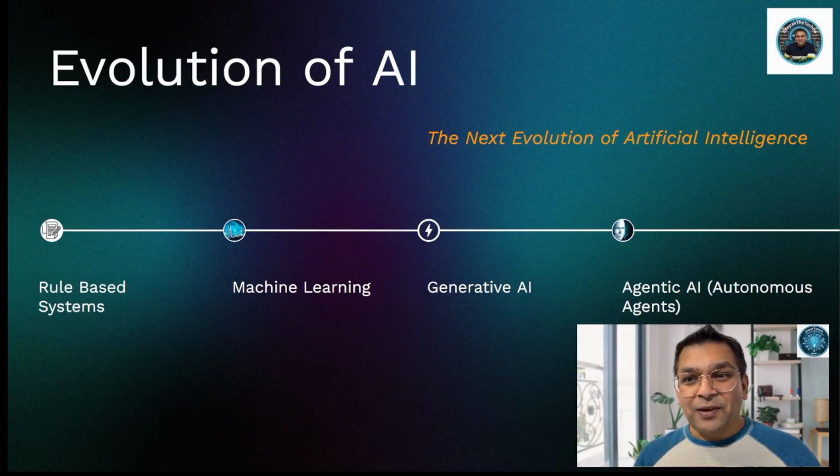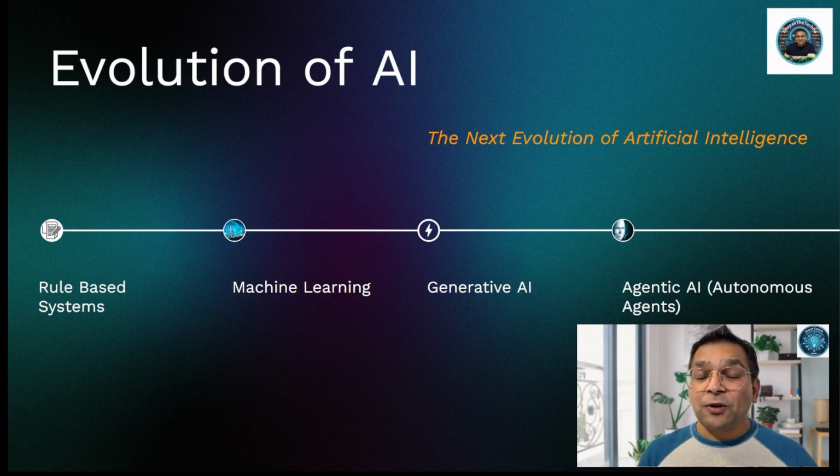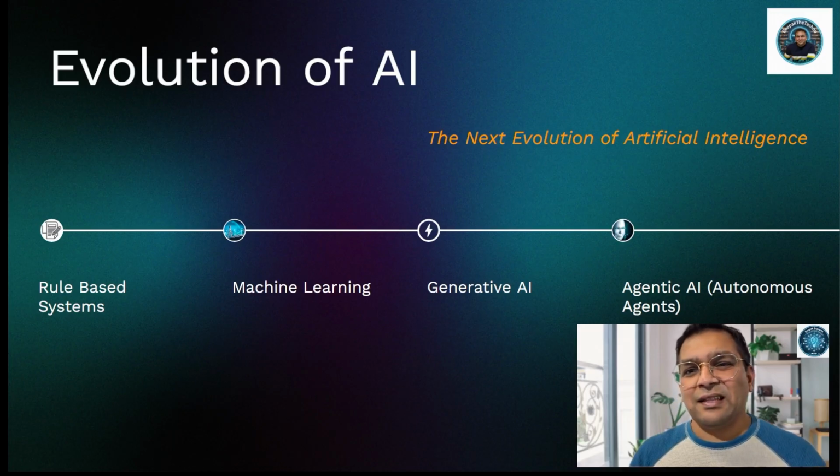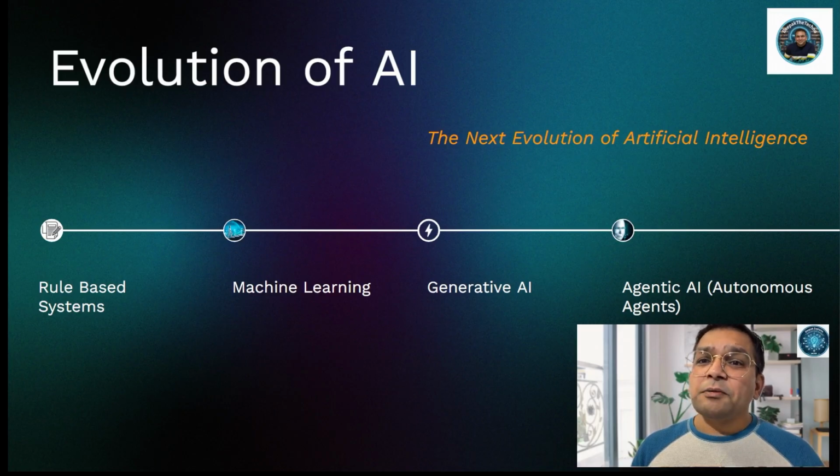Third phase, generative AI, the ChatGPT movement. Generative AI changed how we interact with machines. Instead of menus and forms, we use natural language. It can generate text, code, images, and summaries in seconds. But it's fundamentally reactive. It waits for you to prompt. Generative AI can create content, but it doesn't take initiative.